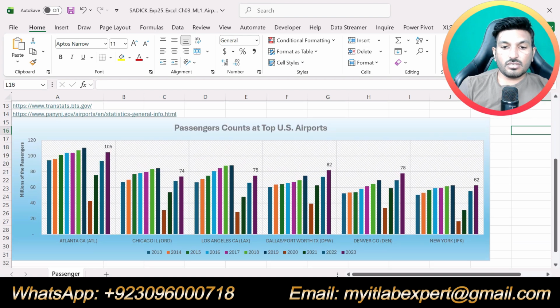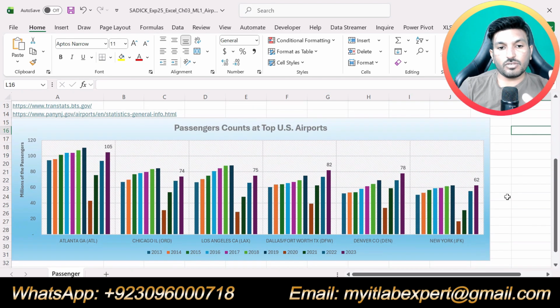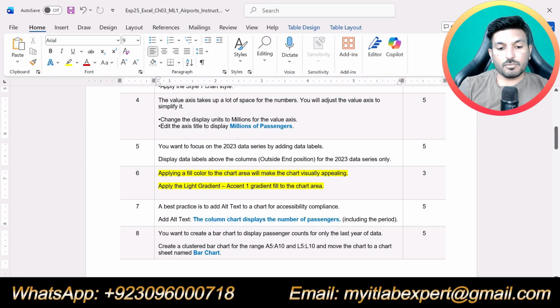So now this is the final version of this clustered column chart after applying all of the instruction, after making the modification to this clustered column chart. So that is all about step number 6.